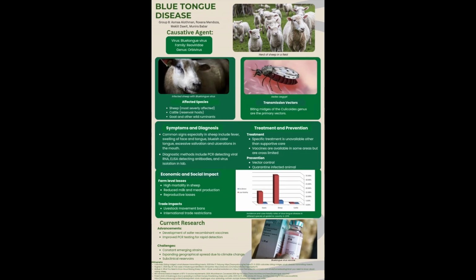In conclusion, bluetongue disease is a significant livestock disease that affects animal health, farm productivity, and even global trade. One simple but effective biosecurity practice is reducing standing water and controlling insects around barns and animal housing areas. This helps limit exposure to biting midges and reduces the risk of disease outbreaks.